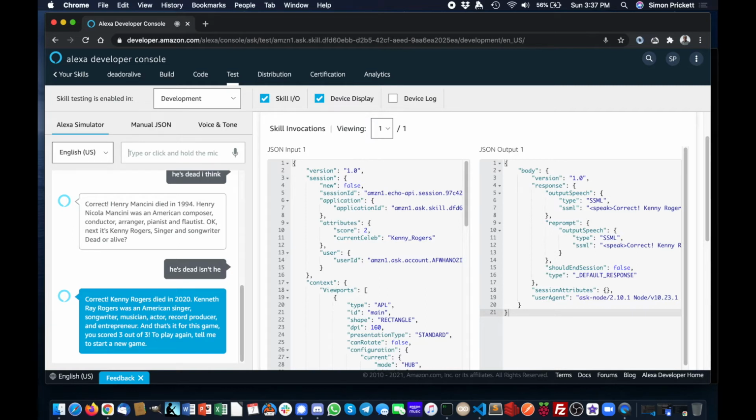Okay, so that's basically it. Run through the game. Got 3 out of 3 somehow there, despite thinking Kenny Rogers was alive. I didn't know Kenny Rogers had died. There we go. Strange times. Okay, so in the next part of the video, we'll look at how this looks in Redis.